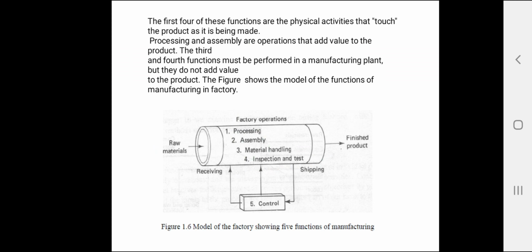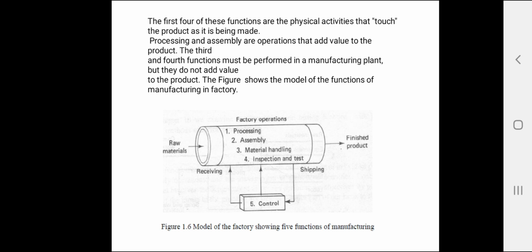In assembly, the distinguishing feature is that two or more separate components are joined together. Included in this category are mechanical fastening operations, which make use of screws, nuts, rivets, and so on, and joining processes such as welding, brazing, soldering, etc. In the fabrication of a product, the assembly operations follow the processing operation.